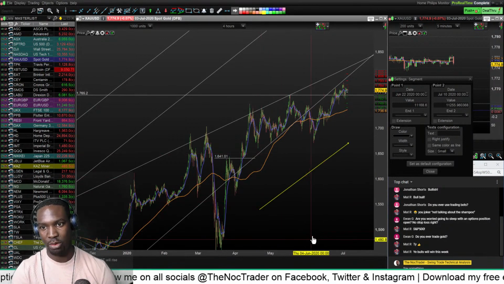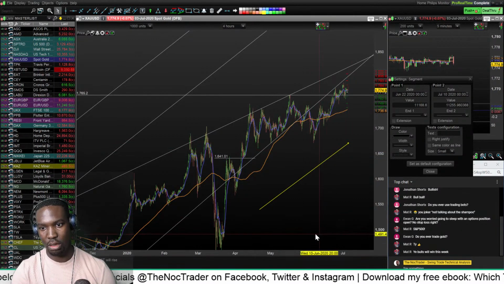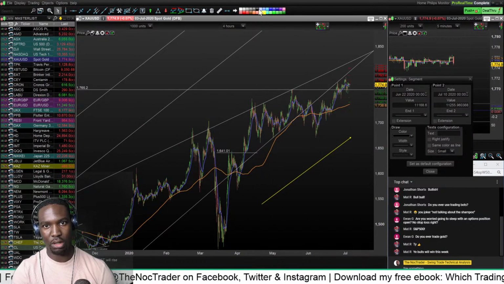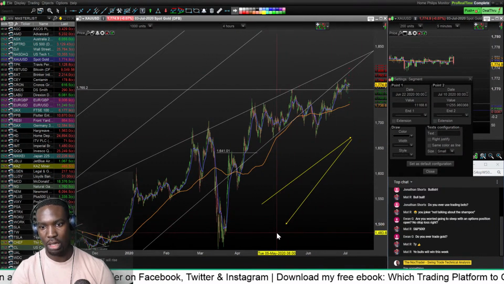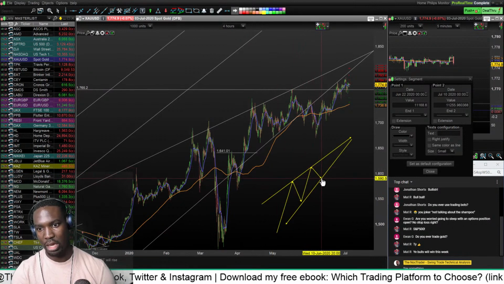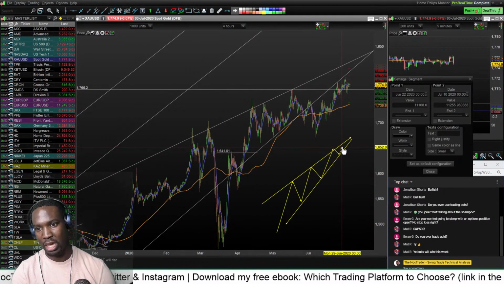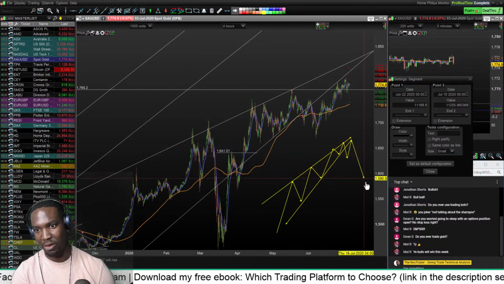This is an ascending wedge, yeah? It goes like that, and then it will eventually break out, retest, and then sell off.